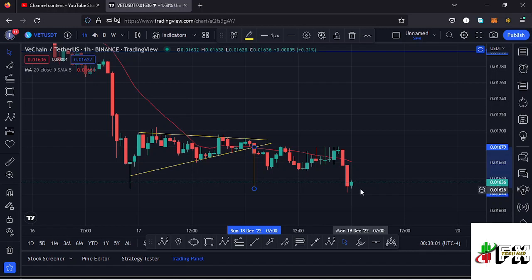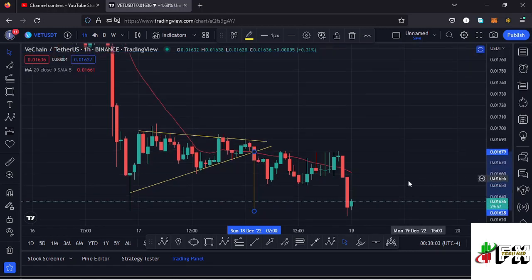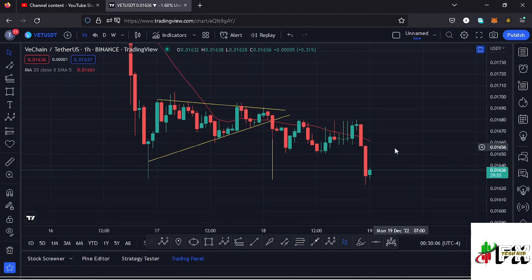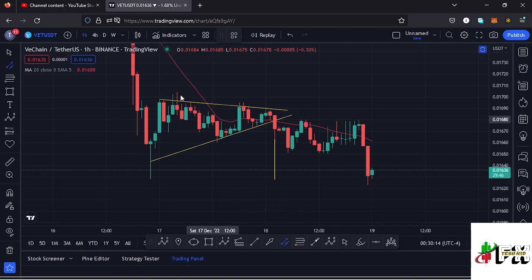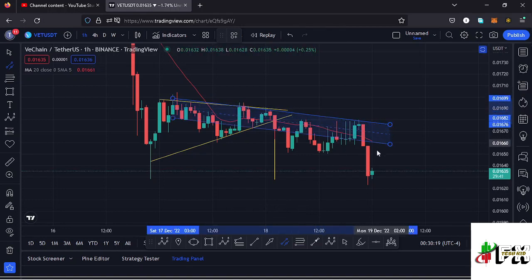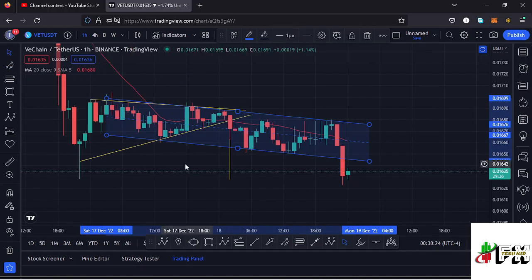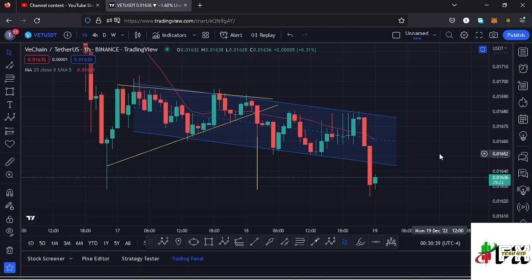And we also have another chart pattern that I want to use to base my short-term scenarios that I expect to play out here on the Vechain chart, and that chart pattern is a channel. And if I connect the tops like that, then drag the channel to the lower side, you can see I have a descending channel which has been well obeyed, giving me more than 3 touch points. And right now I'm seeing a breakout out of the channel to the lower side, meaning there are chances that we might continue pushing even lower after seeing the breakout out of this chart pattern to the lower side.